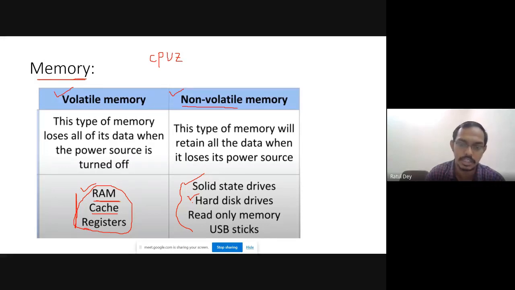Mainly we use it for bulk storage. Another type of non-volatile memory is read-only memory, the short form of which is ROM. And last is the USB stick. A USB stick is also a kind of non-volatile memory. So are you clear about volatile and non-volatile?